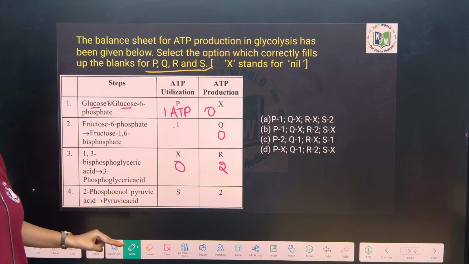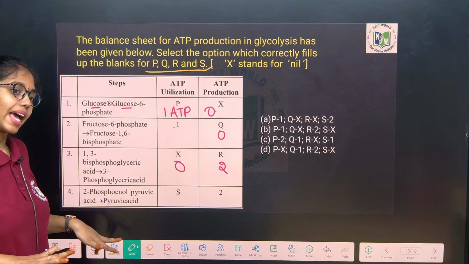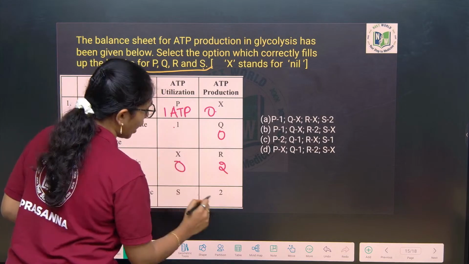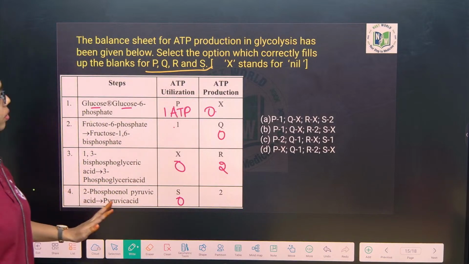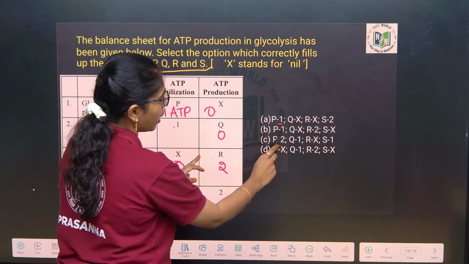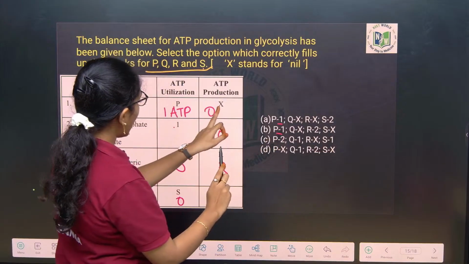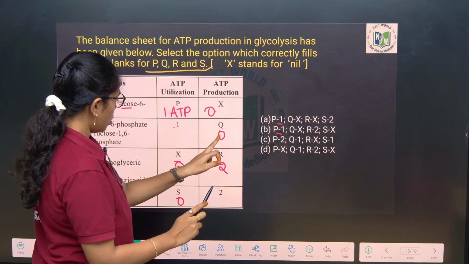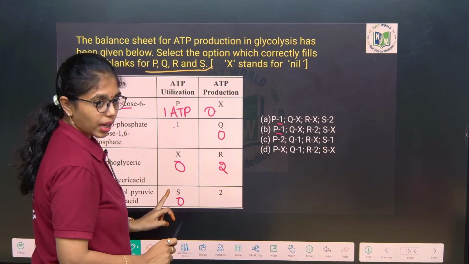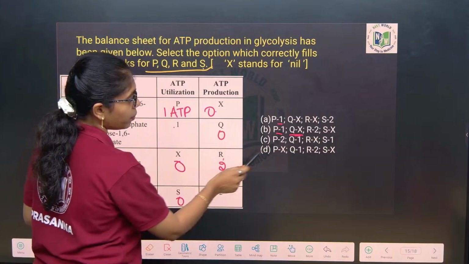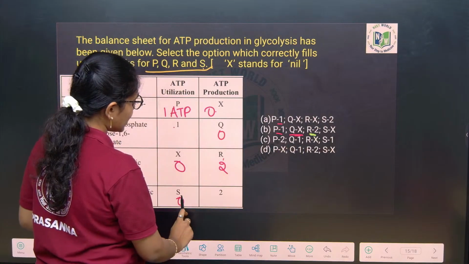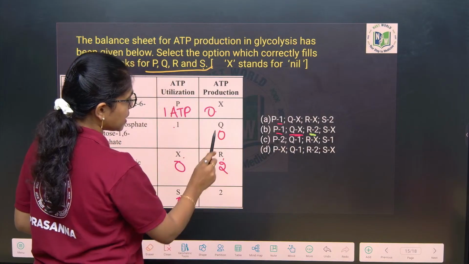2-phosphoenol pyruvate to pyruvic acid, 10th step of glycolysis, again SLP. 2 ATP are produced and 0 are utilized. Now you tell me, P is what? 1. P is 1. X is equal to Q. Can you accept that? Yes. X is equal to Q. And R will be 2. And S is equal to X, or X is equal to Q.